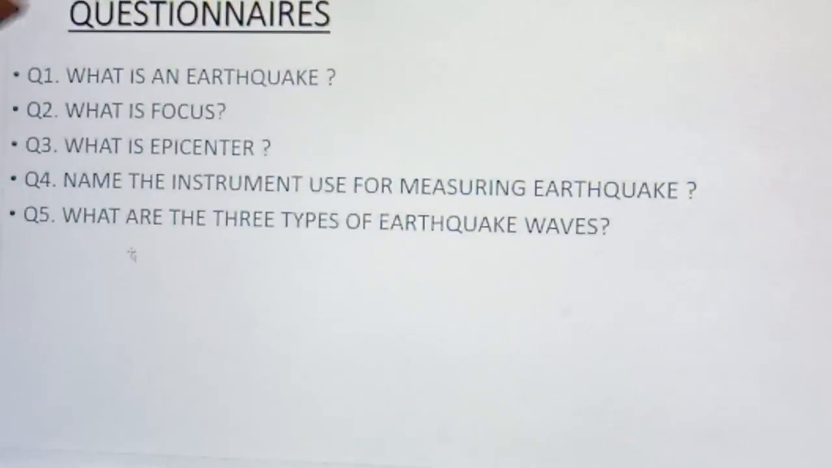See the questions. First question, what is an earthquake? Question number 2, what is focus? Question number 3, what is epicenter? Question number 4, name the instrument used for measuring earthquake. Question number 5, what are the three types of earthquake waves? Now again 5 minutes time will be given to you to write the answers of these questions and then send the answer to me. Thank you children.